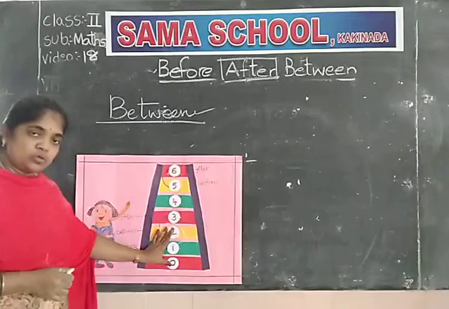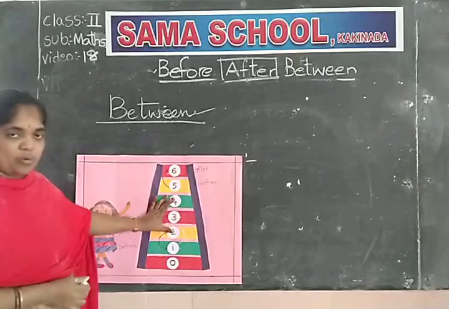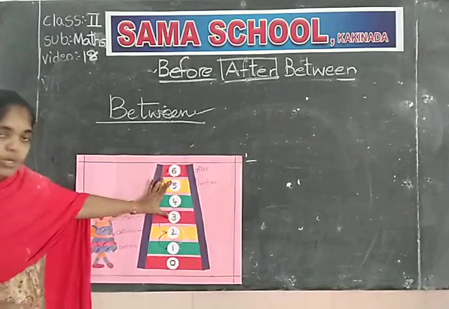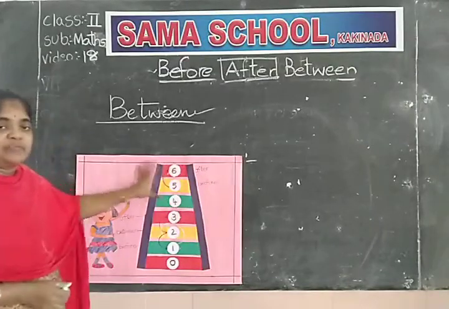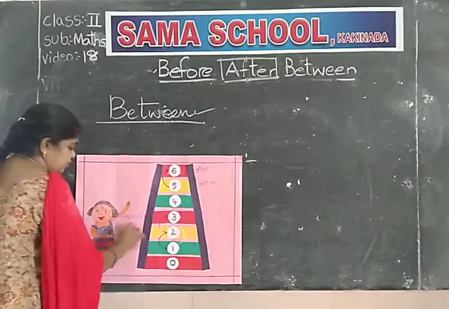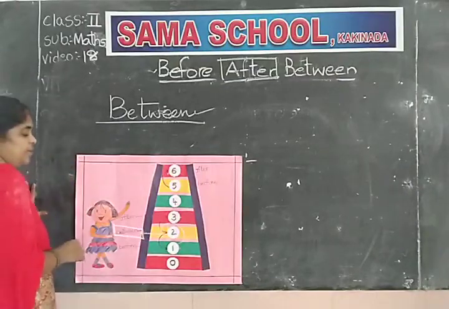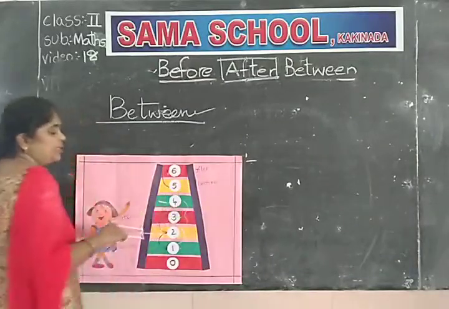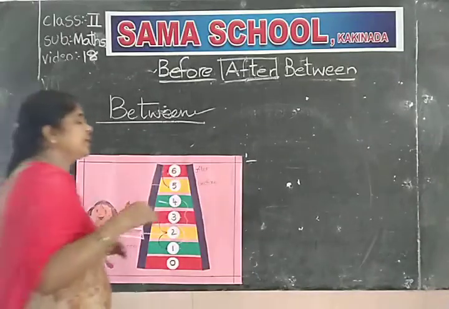If you take 0, 2, what comes between 0 and 2? 1. If you take 2 and 4, what is the between number? Yes, 3 is the between number. If you take 3 and 5, what is the between number? 4 is the between number. If you take 4 and 6, what is the between number? Yes, 5 is the between number. This is between. Okay, 5 is the between number. Here 2 is the between number. If you take these two, 3 is the between number. If you take 5 and 3, 4 is the between number. If you take 6 and 4, 5 is the between number. We will write here.